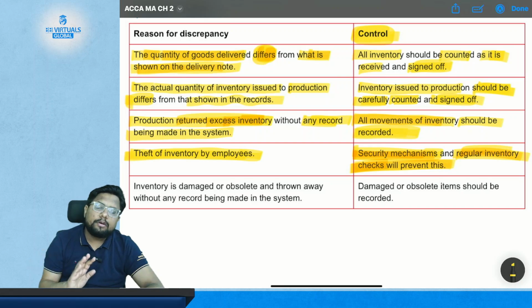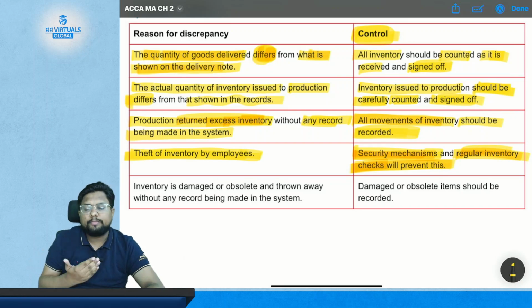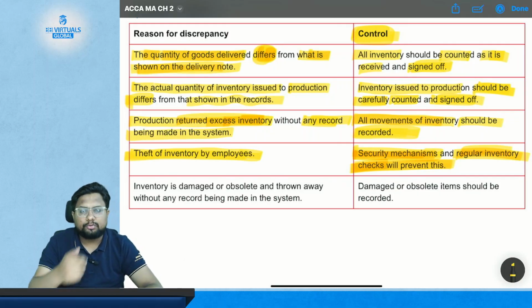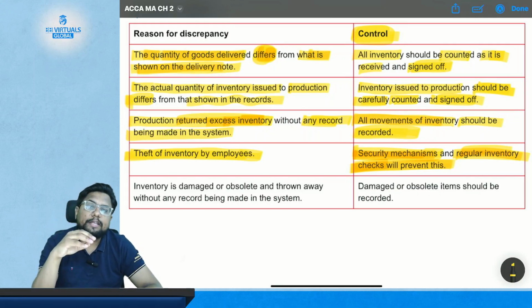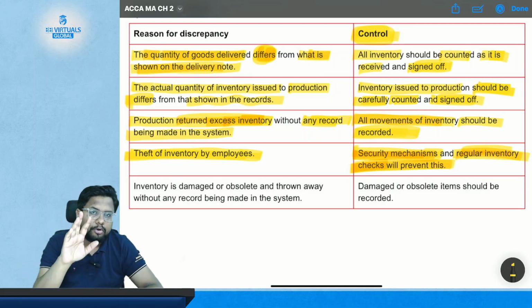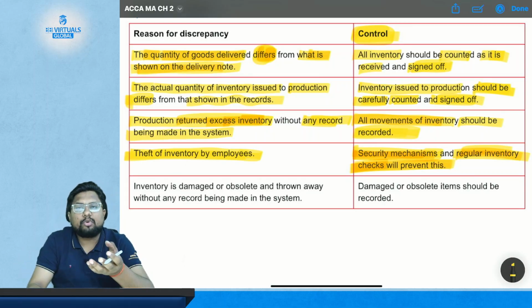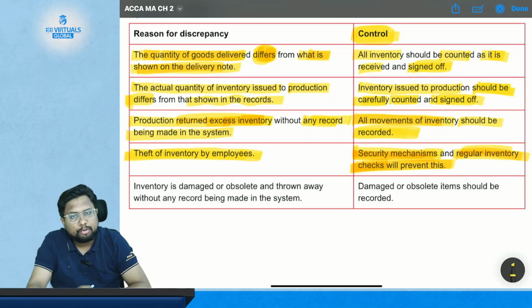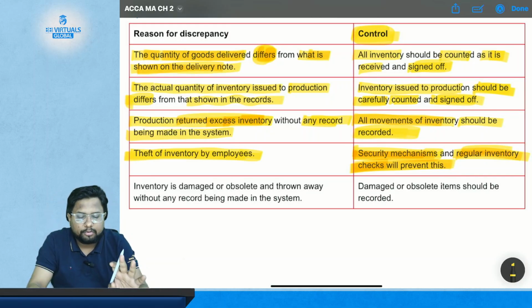In regular terms, you can, at the end of the day or at the end of the week, go and just count the stock so that you know whether your stock has any difference with the inventory records or not. This way you can prevent the theft or the storing of inventory by the employee. Okay, so this is the fourth problem and the fourth control for that particular problem.